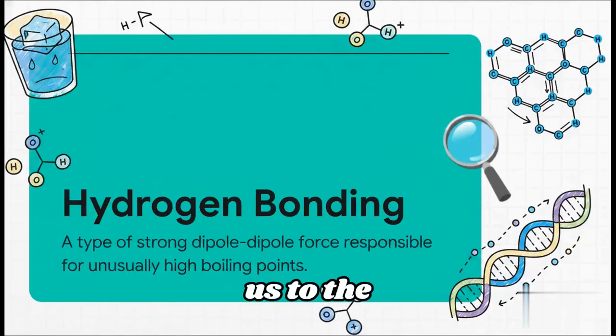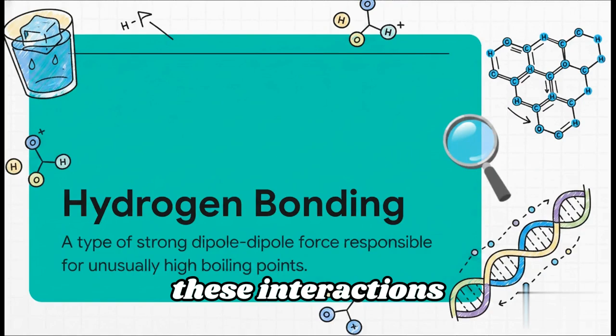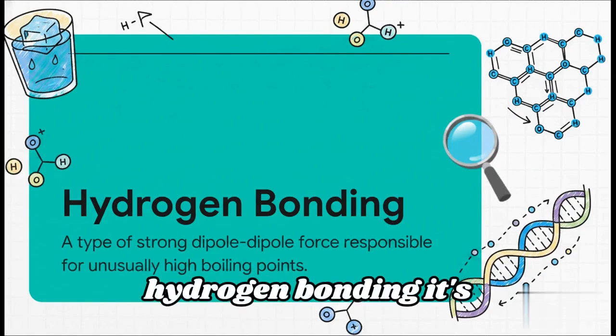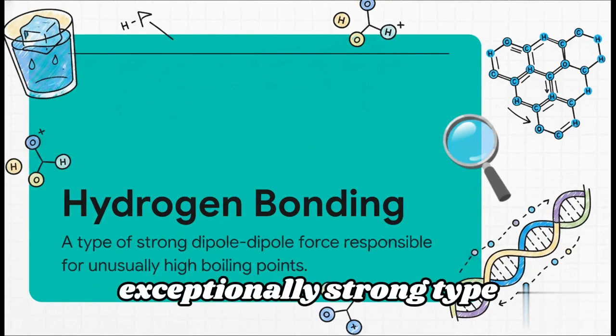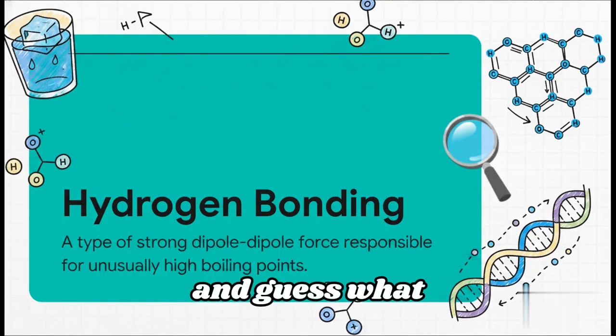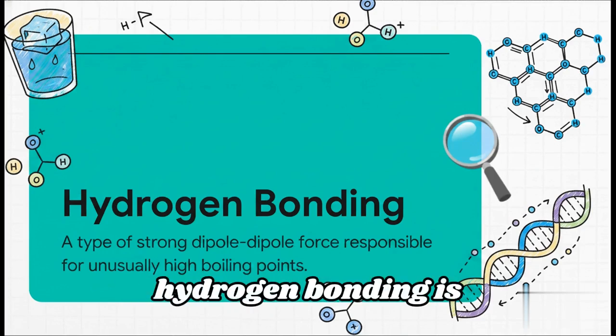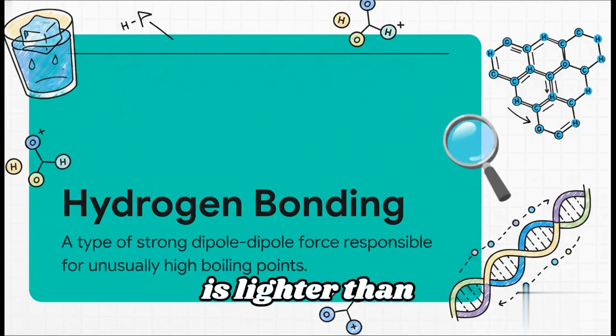And that brings us to the absolute king of these interactions, hydrogen bonding. It's a supercharged, exceptionally strong type of dipole-dipole force. And guess what? This finally resolves our hook from the very beginning. Hydrogen bonding is exactly why ice is lighter than liquid water.